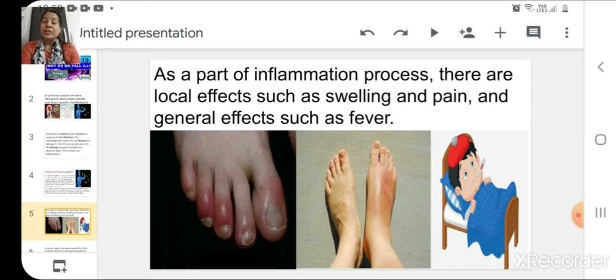That is why generally these symptoms which are shown by the body in the form of some swelling or some pain or some redness or fever, all these are the signs by which the body shows that yes, there is some infectious agent present in the body and your body's immune system is working against it.